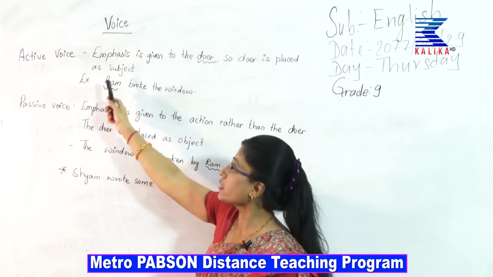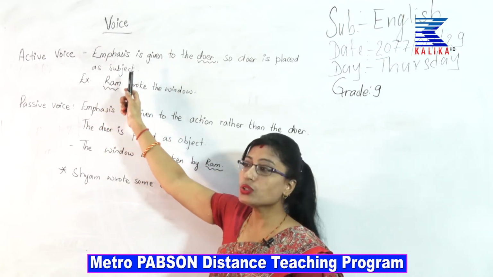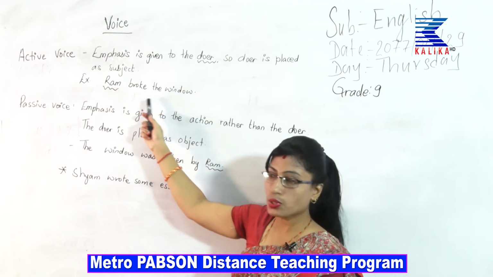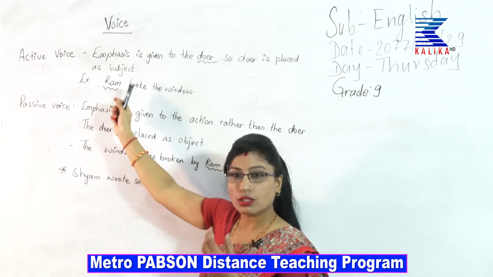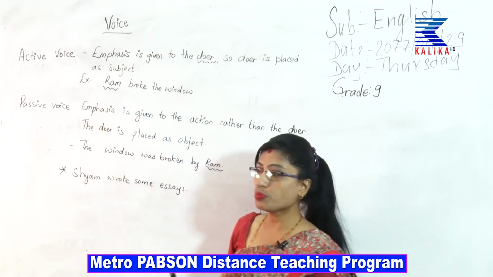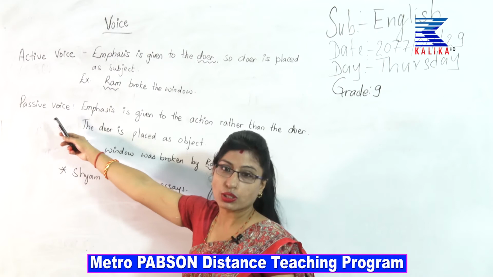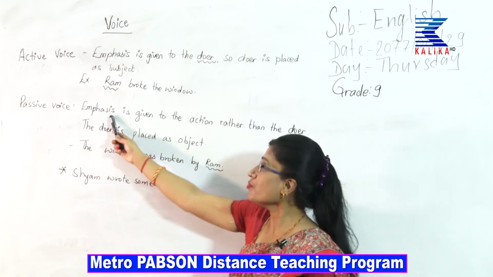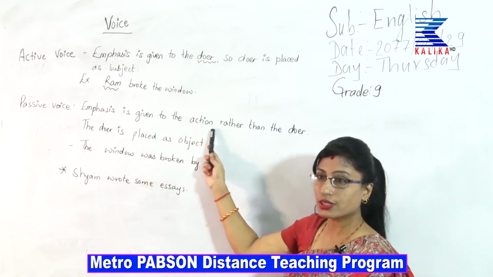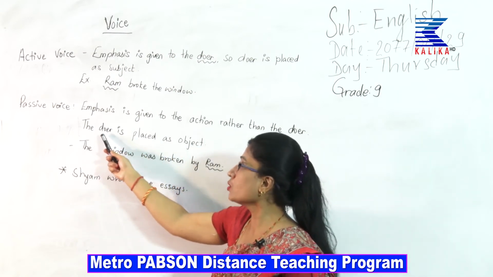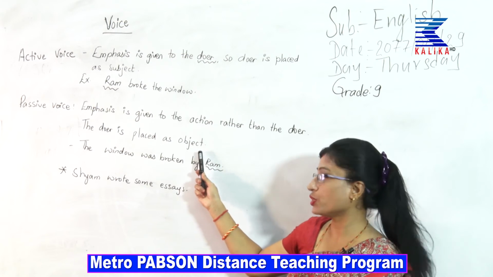So, in active voice, what is important? The doer is more important than the action. So, he, she or it is placed as subject. Now, let us move on towards the passive form or the passive voice. The emphasis is given to the action rather than the doer. So, the doer is placed as object.